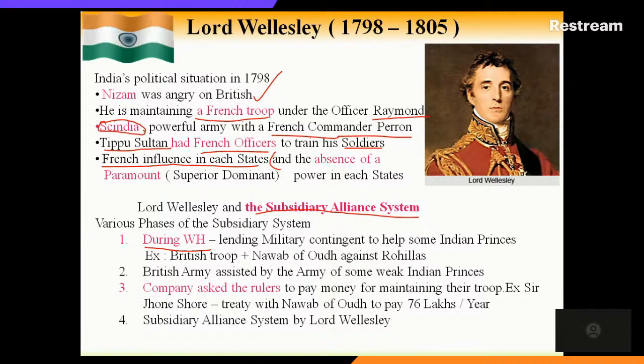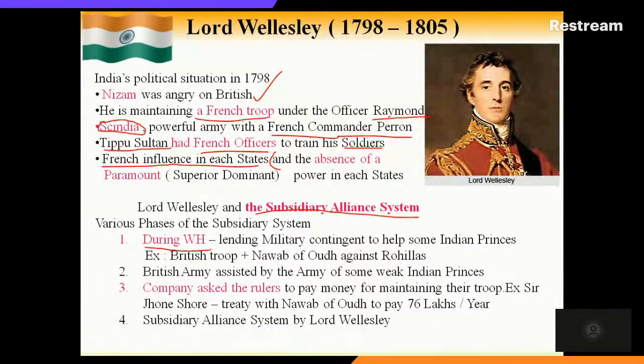This was the agreement. Second, the British army assisted the armies of some weak Indian princes. Some princes did not have a powerful army or enough soldiers, so they could approach the East India Company to provide some army personnel or a small unit to assist them.